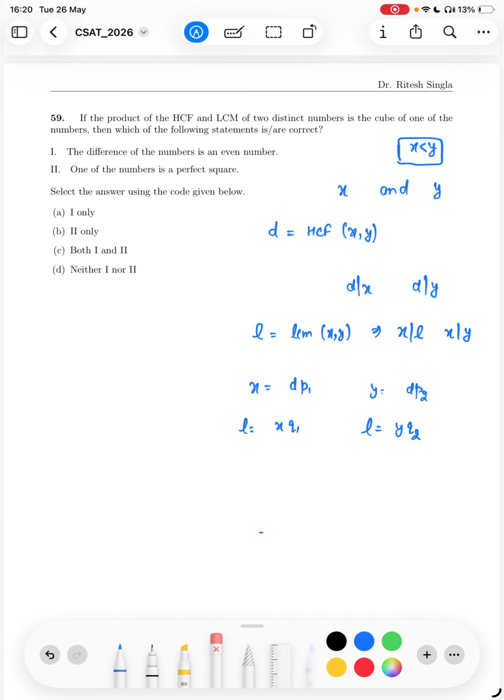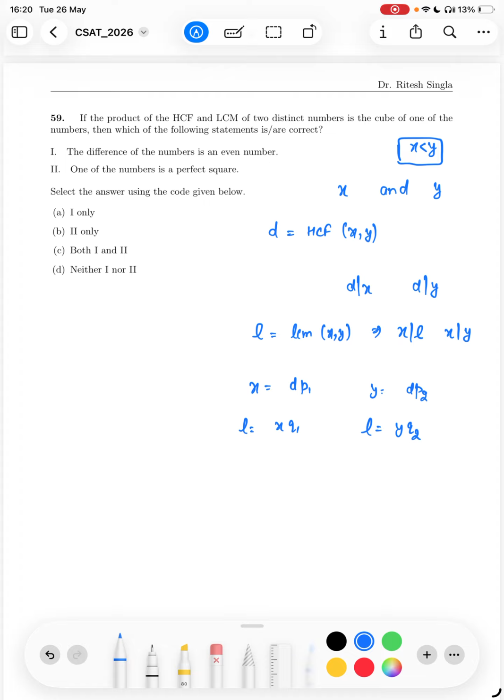Let us see it again. So if the product of HCF and LCM of two distinct numbers is the cube of one of the numbers, then which of the following statements is or are correct? Since we have assumed that the smallest number is x, so the cube will be at max x cube. So the product will be at max x cube. That is the first thing you need to be sure about, that d into L can be at max x cube.